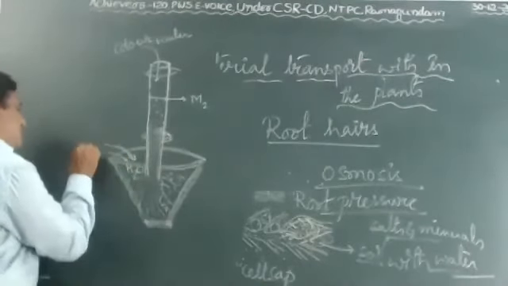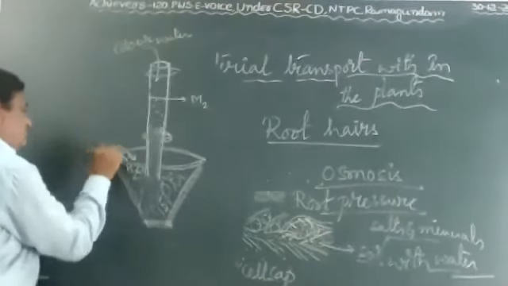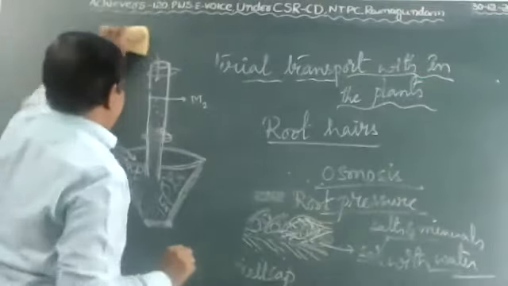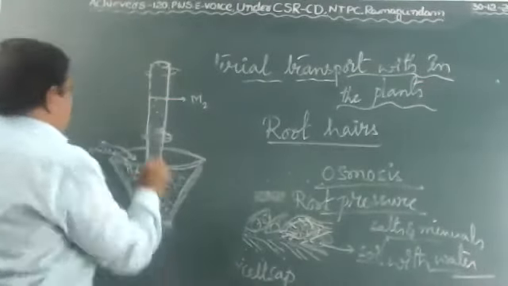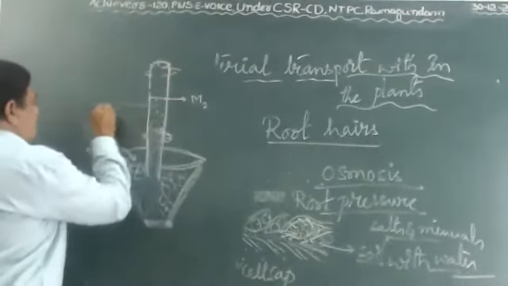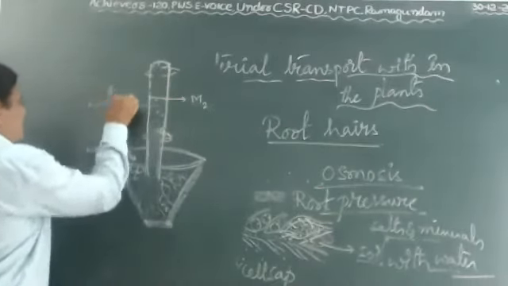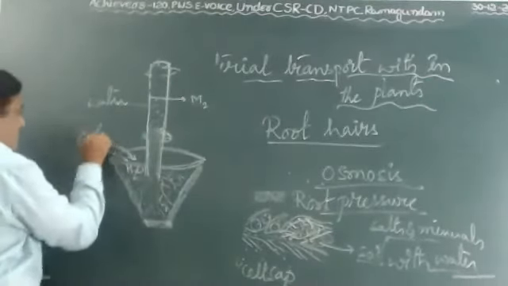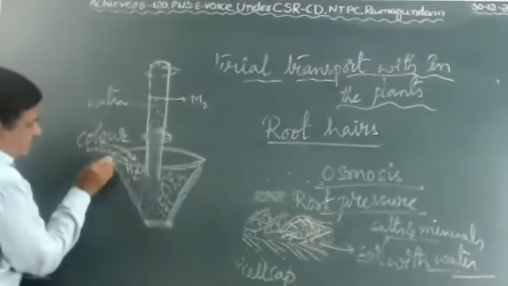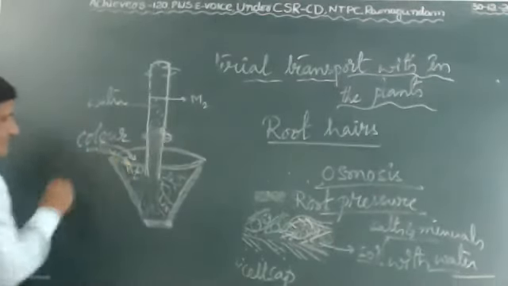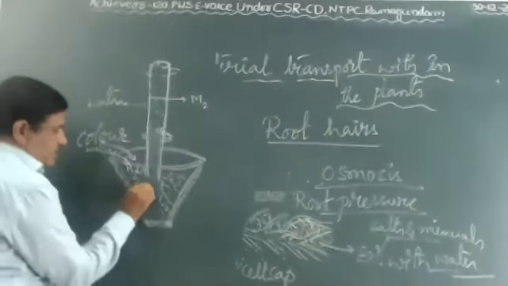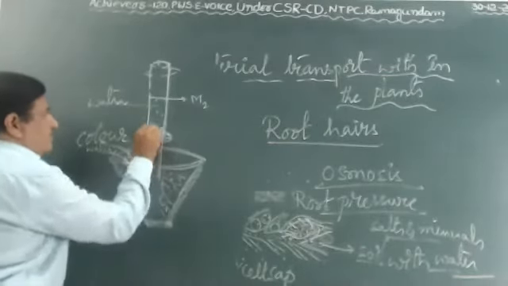Here no need to apply only water. It is a water level. Here you add color water, to pour the color water to the plant. Then what happens? The roots absorb the color water.